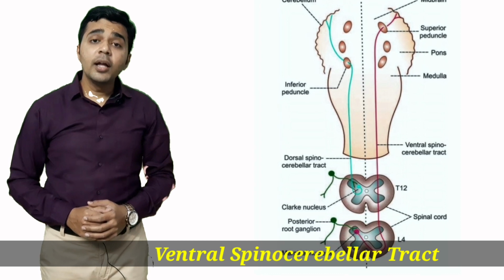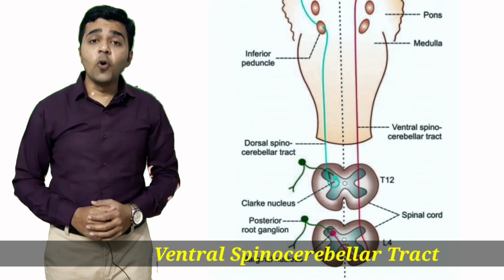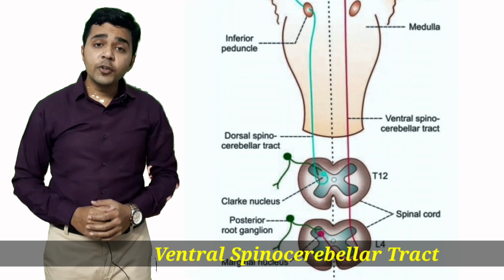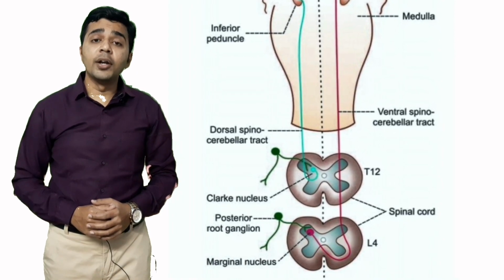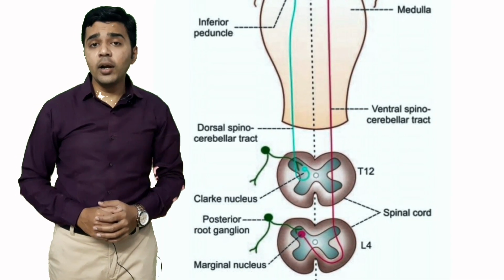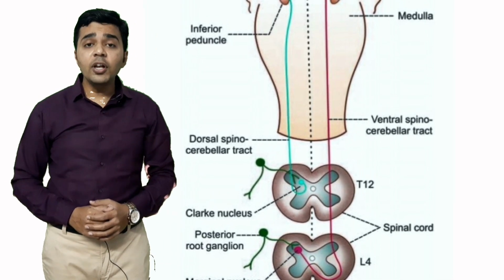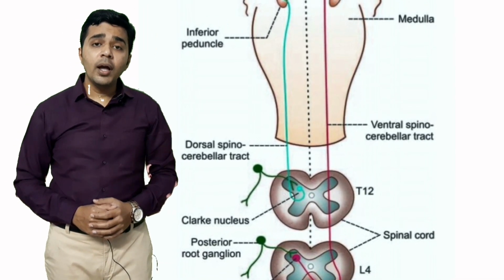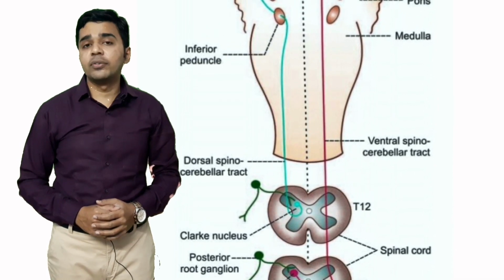Now we will learn the ventral spinocerebellar tract, which is also known as Gower tract, indirect spinocerebellar tract, or anterior spinocerebellar tract. It is situated in the lateral column of the spinal cord. The fibers arise from the marginal nucleus of the spinal cord. This tract contains crossed and uncrossed fibers.